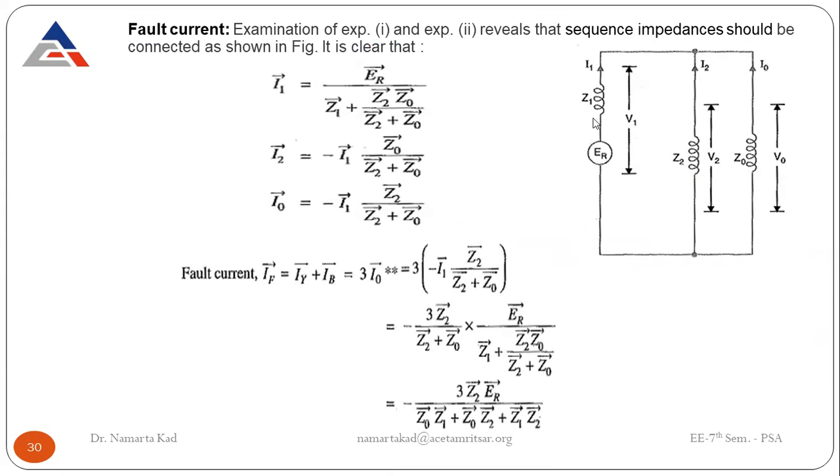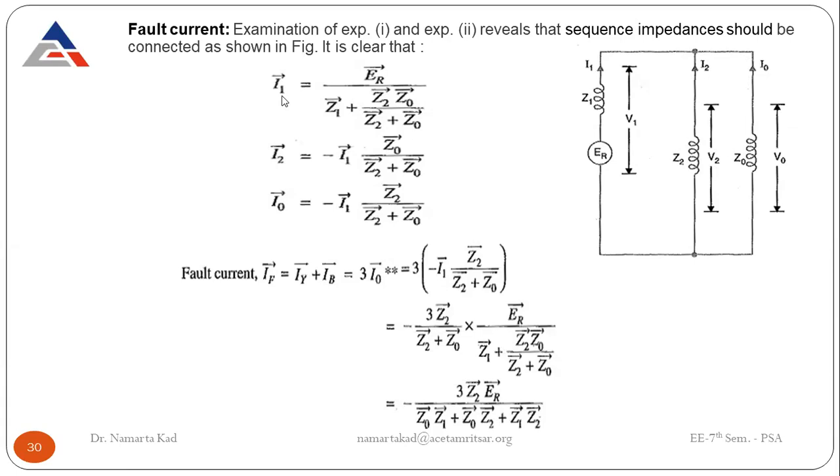Or you can say Z1, the positive sequence impedance, is in series with ER, which is in parallel with the parallel combination of Z2 and Z0, like this. And these are the three terminal voltages across these three sequence impedances, carrying the three sequence currents. Okay, and from this circuit diagram,